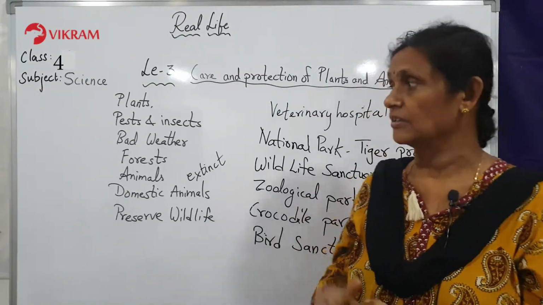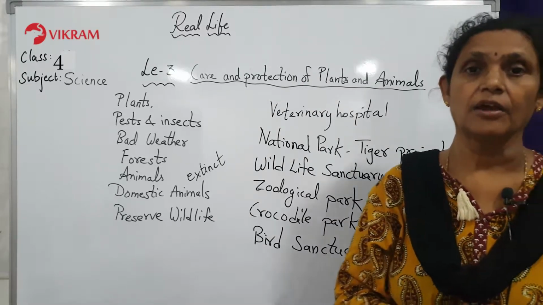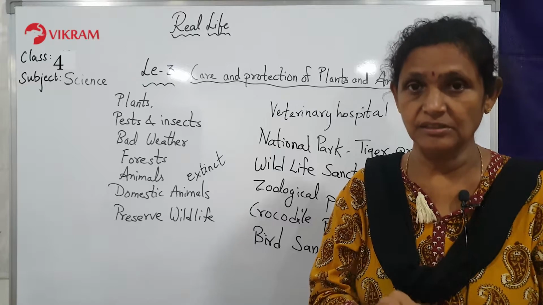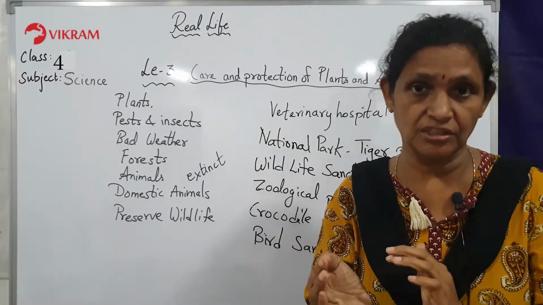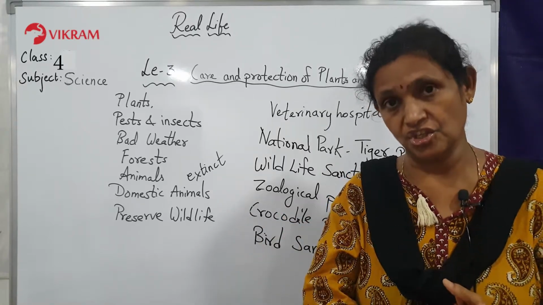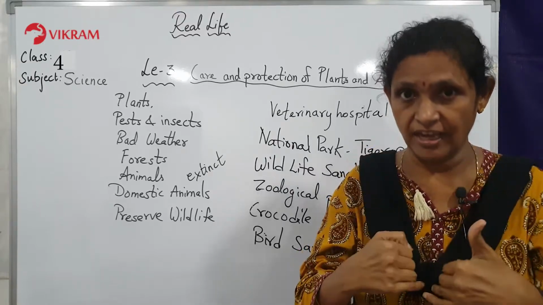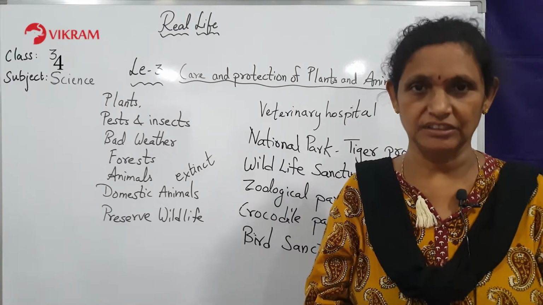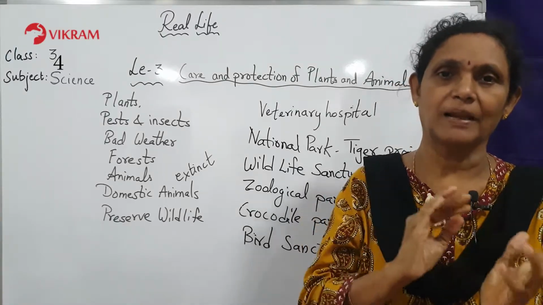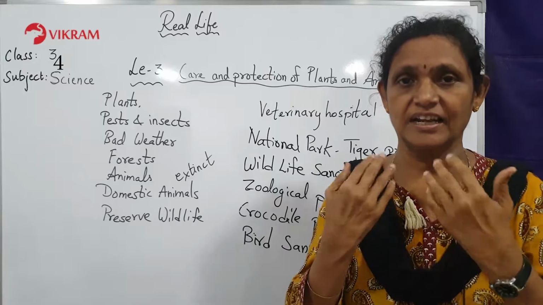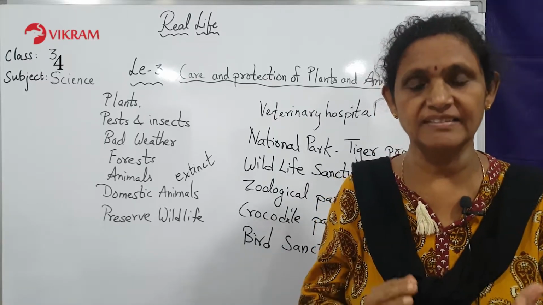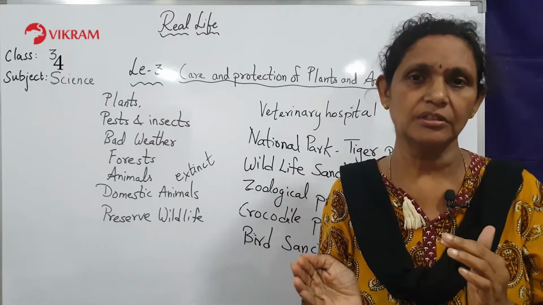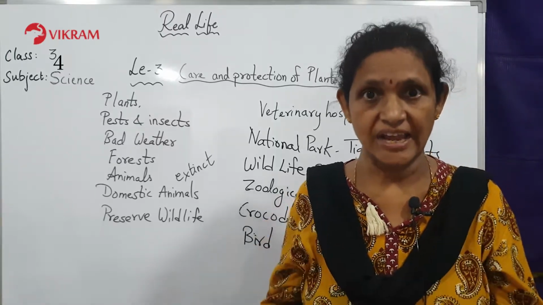So children, this is a very, very important lesson. If you protect your plants, animals and human beings will look after each other, take care of each other, we will be able to get enough air and food and we can survive. So if we have to survive on this earth, children, we have to take care of the plants and the animals because our life depends on them. Human beings, animals and plants, we are all interconnected. We help each other. Because of that we are alive on this earth.